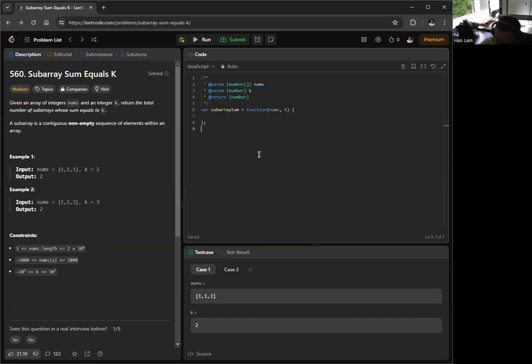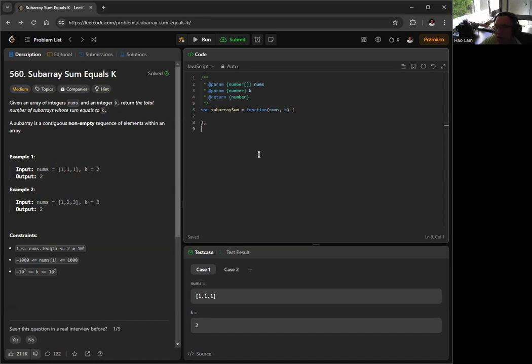Given an array of integers nums and an integer k, return the total number of subarrays whose sum equals k. A subarray is a continuous non-empty sequence of elements within an array. So we can pick this, we can pick this, but we cannot jump around like this. Okay, so that is a subarray.